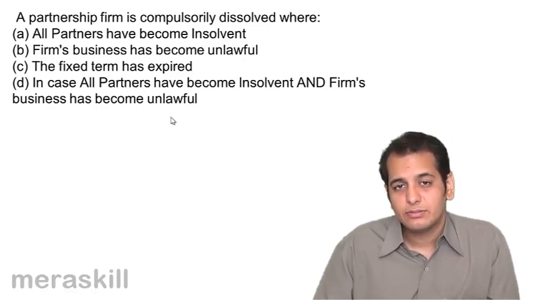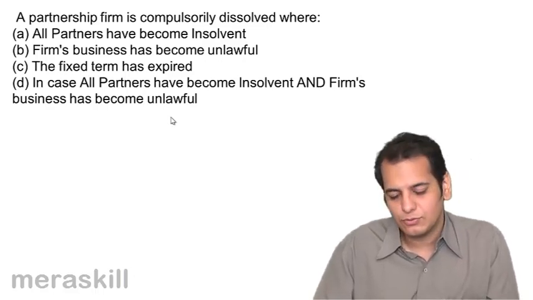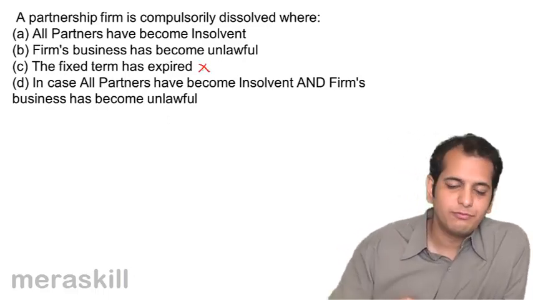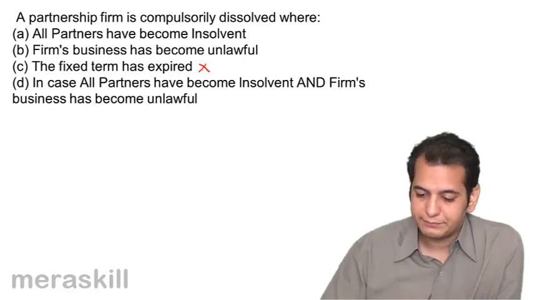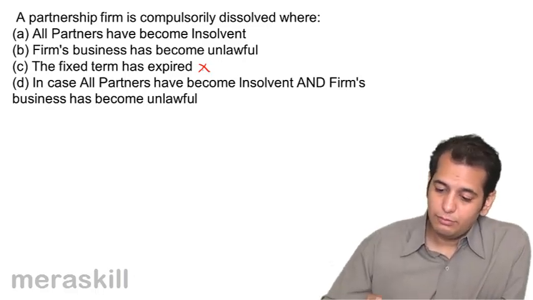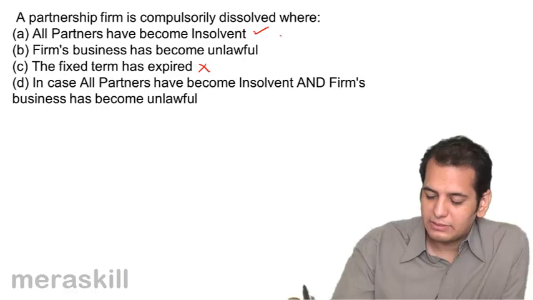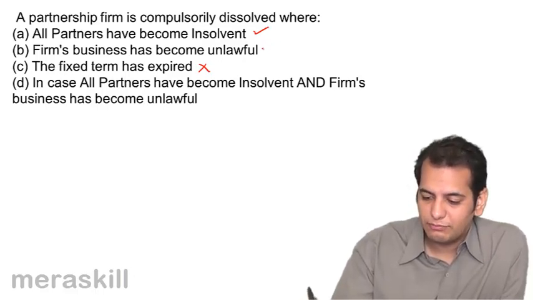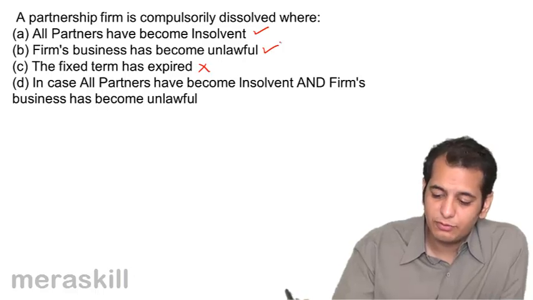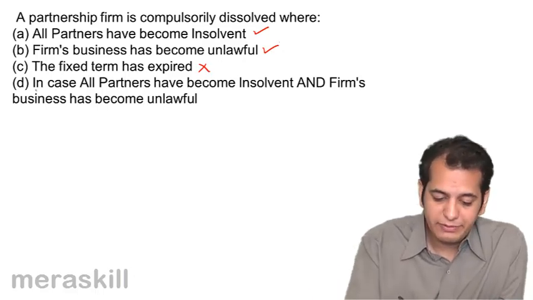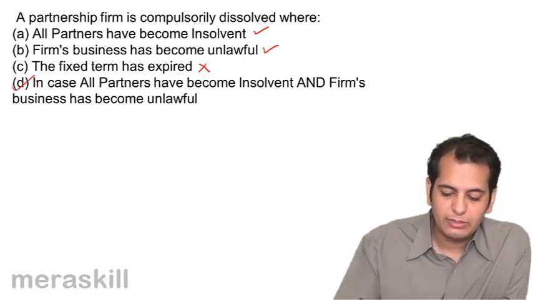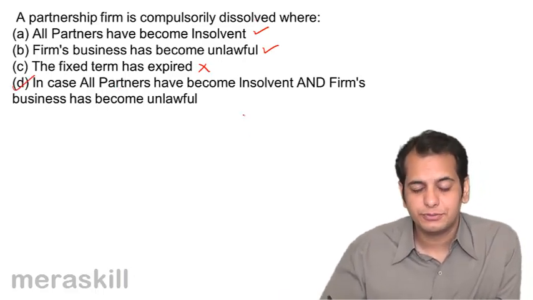In which case the firm will be compulsorily dissolved? The firm cannot be compulsorily dissolved if the fixed term has expired. The firm can be compulsorily dissolved if all the partners become insolvent, the firm can be compulsorily dissolved if firm's business has become unlawful. But we have the D option which covers A and B both. So we go with D option. Okay.